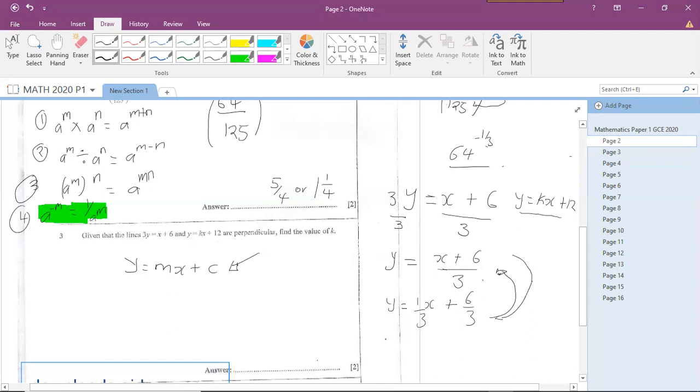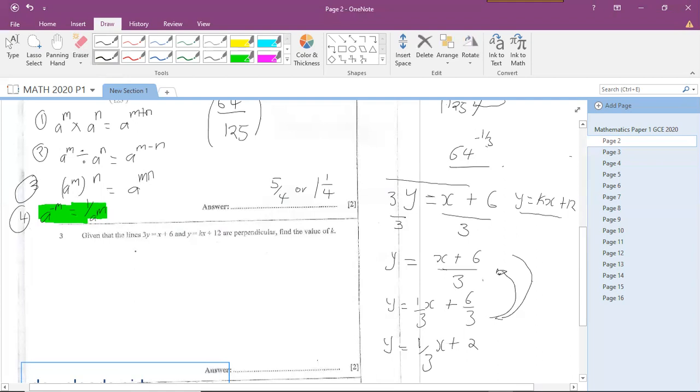If we reduce it even further, it will be y equals 1 over 3 x plus 2, because now we divide 6 by 3. So we've expressed this line in the form y equals mx plus c. The only thing we have left is to bring the equations together and interpret.